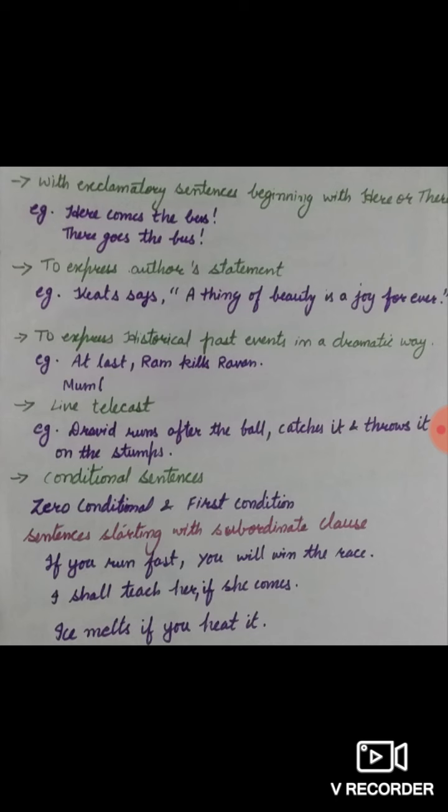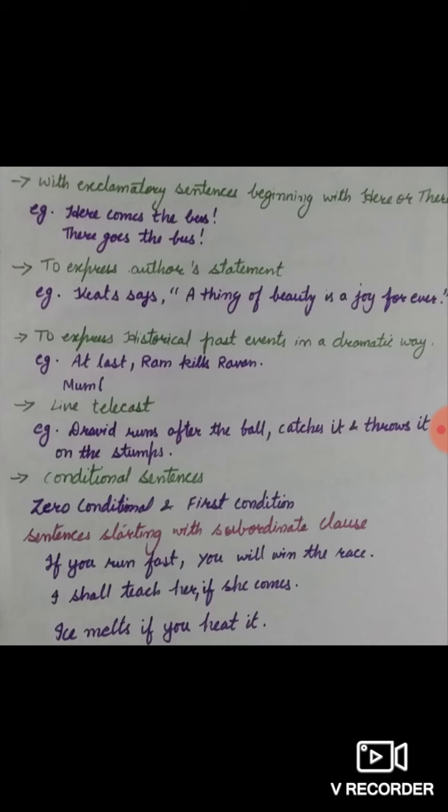Likewise, the next use is to express historical past events in a dramatic way. We make use of present indefinite tense, yes students, to express historical past events in a dramatic way.